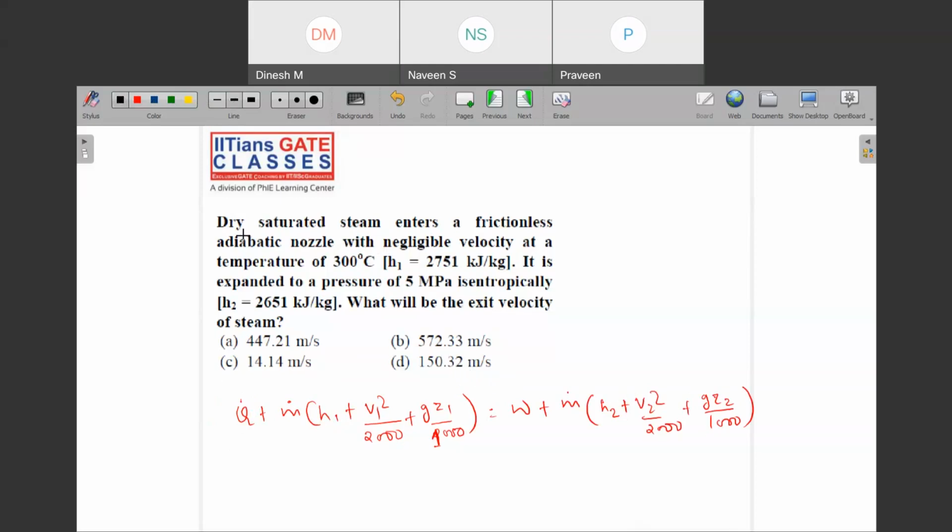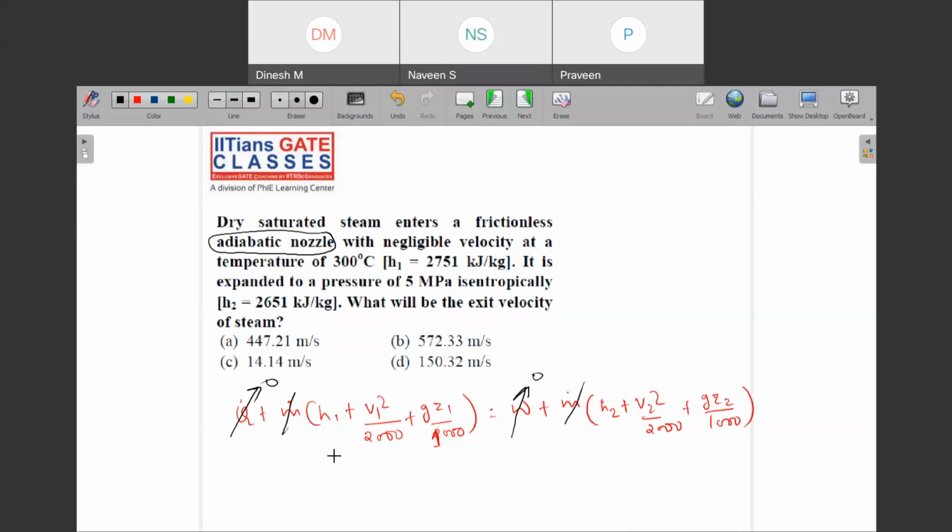So we have seen that it is mentioned that this is an adiabatic nozzle. So there is no heat transfer. So this term is gone. And for a nozzle, we know from our assumptions that it will produce no work. So this is also zero. And mass terms are only remaining. Then can I cancel out?